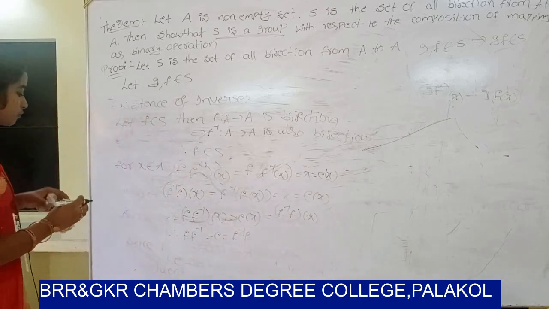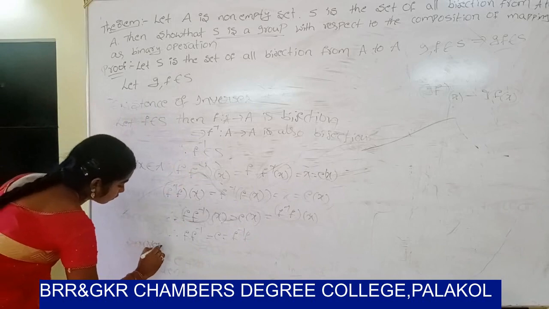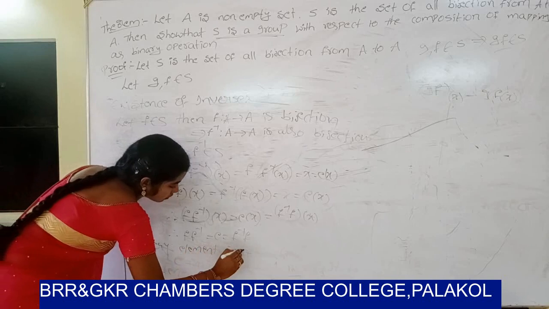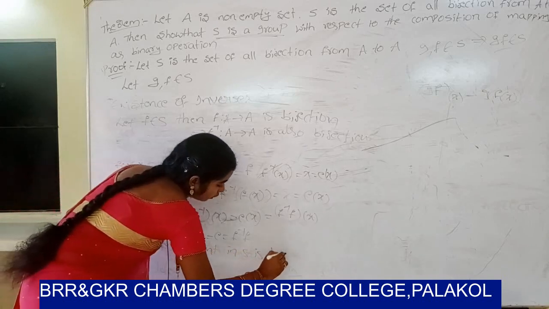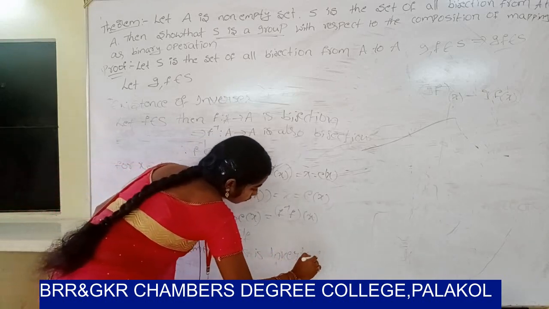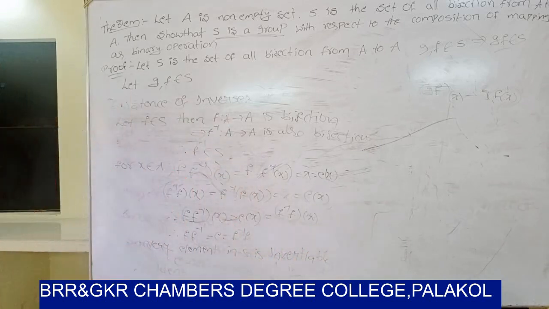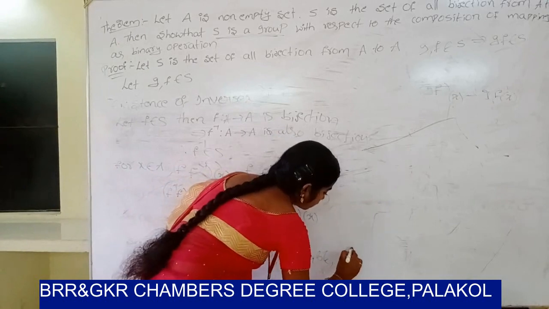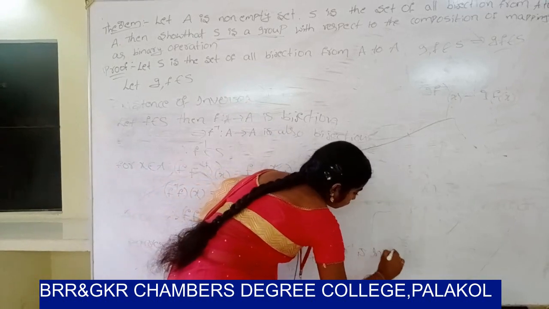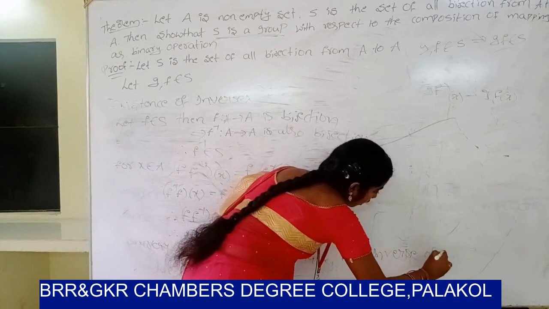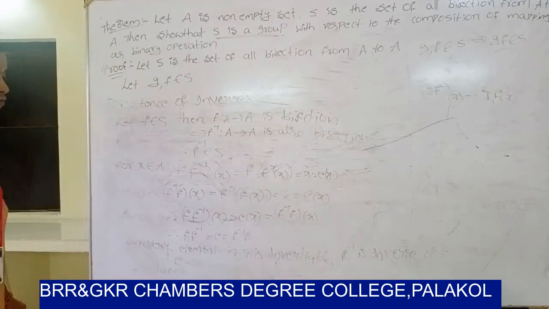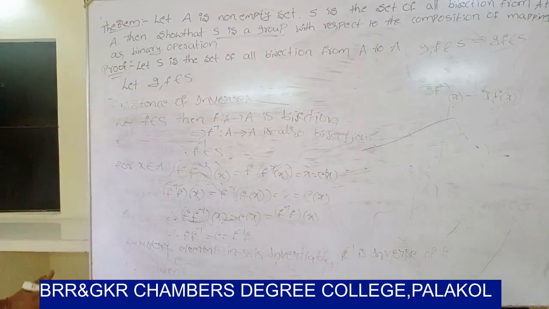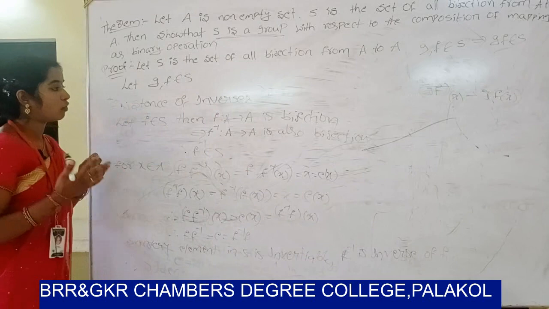So every element in S is invertible, and F inverse is the inverse of F. So next, therefore S satisfies the four laws.